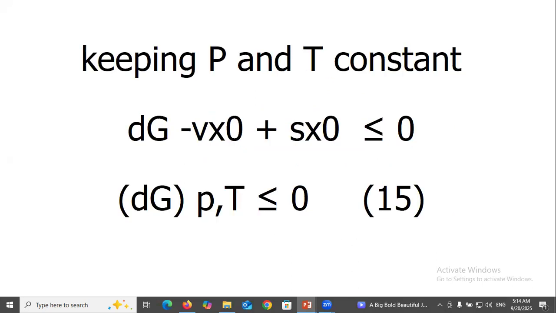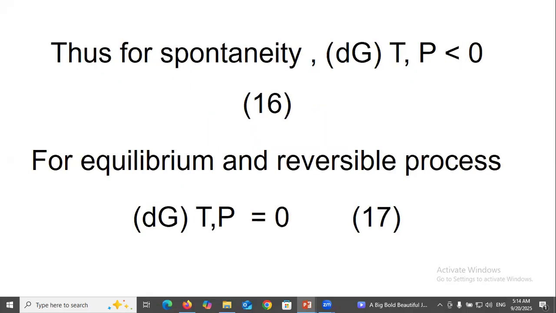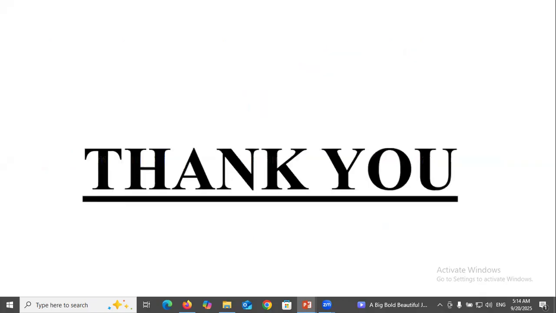Equation 14. Keeping P and T constant, we get (dG)_P,T less than or greater than 0. Equation 15. Thus, for spontaneity, (dG)_T,P less than 0. For equilibrium and reversible process, (dG)_T,P equal to 0. Equation 17.